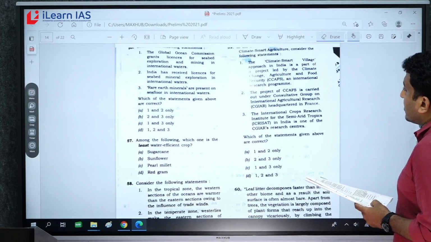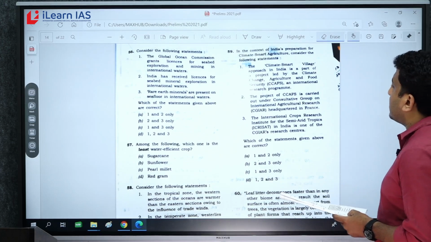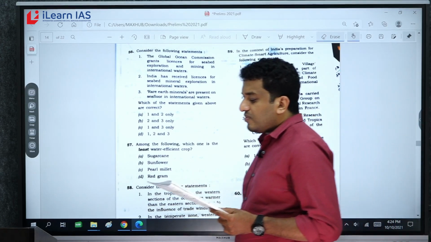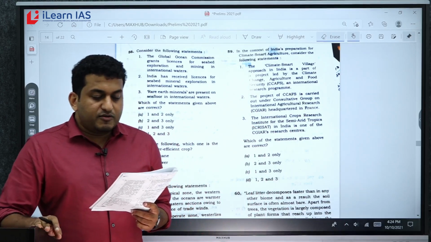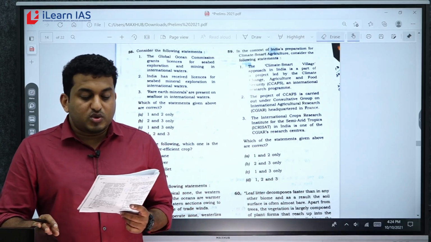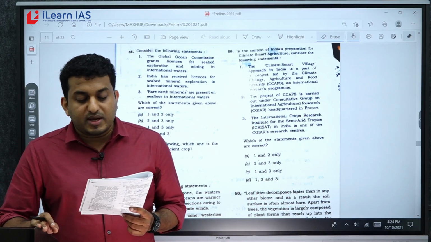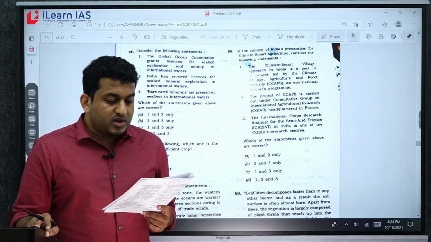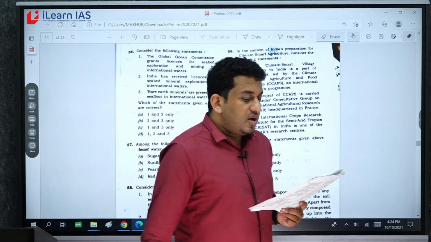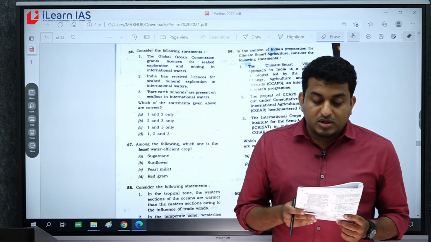Now 59, climate smart agriculture. First statement: climate smart village approach in India is a part of a project led by Climate Change, Agriculture, Food Security and International Research Program. Yes, correct. Climate smart village has been there in the news.